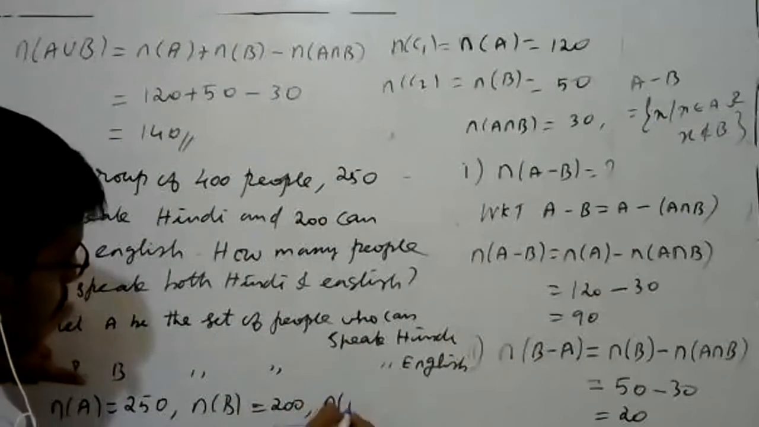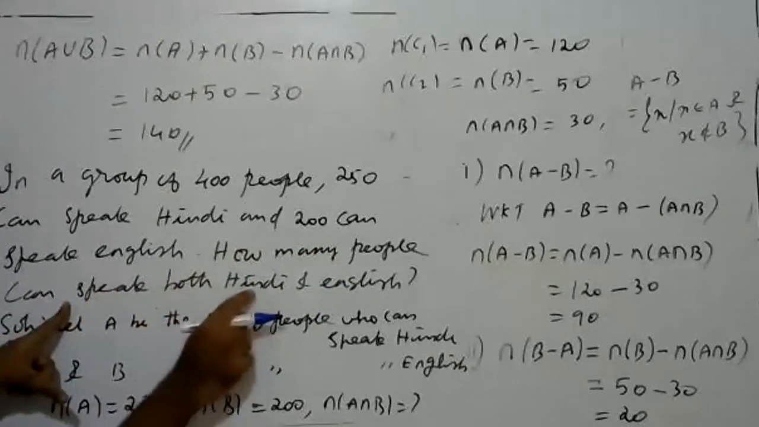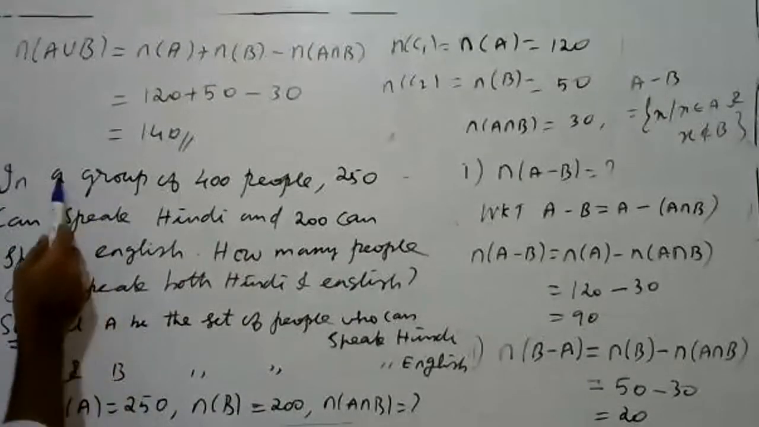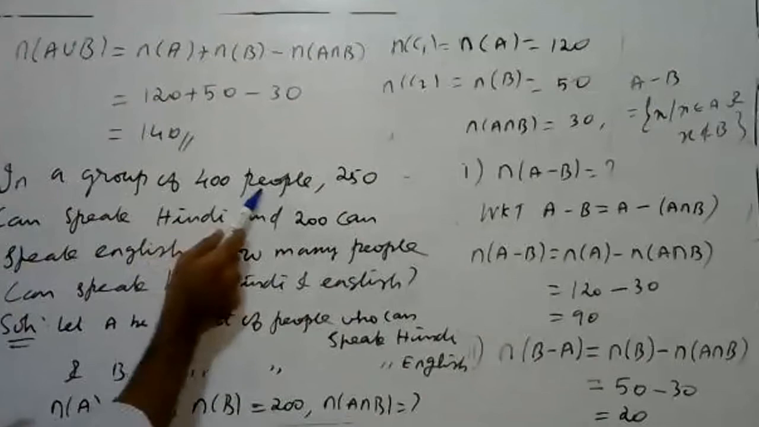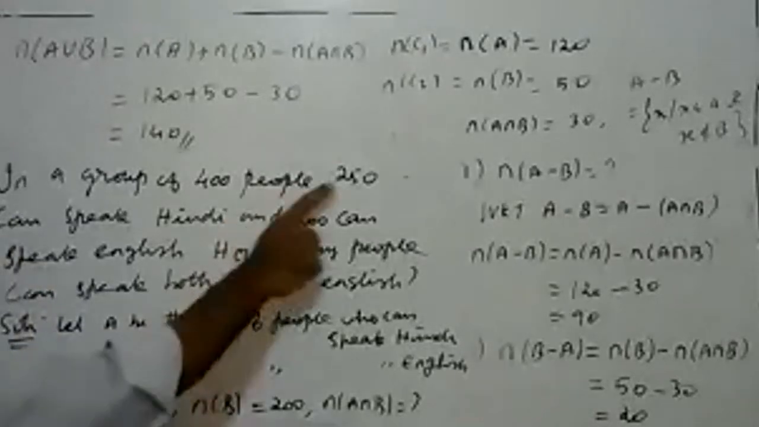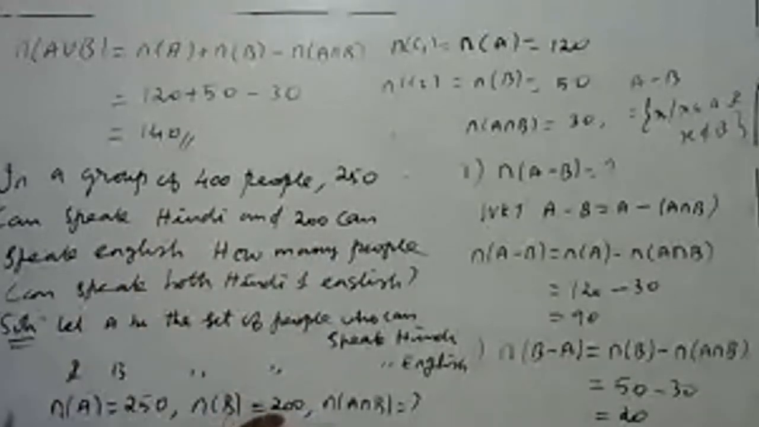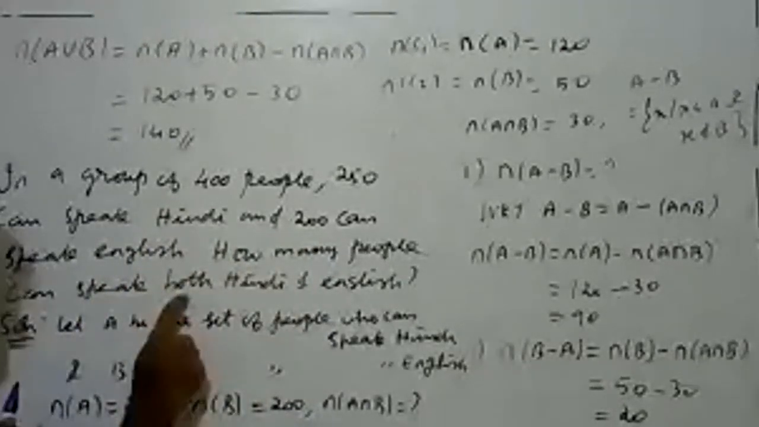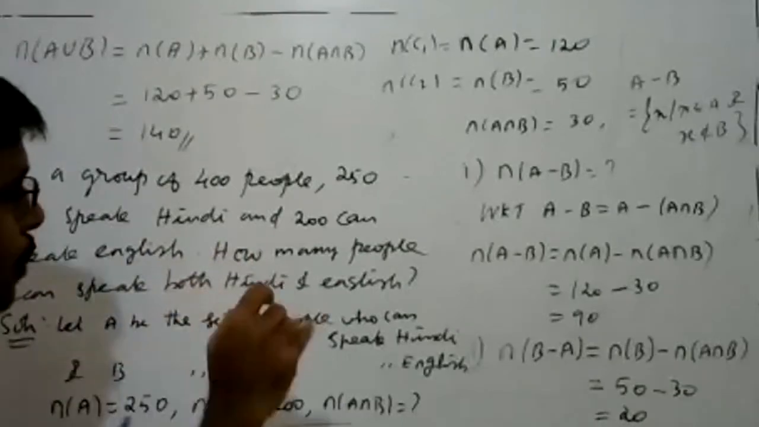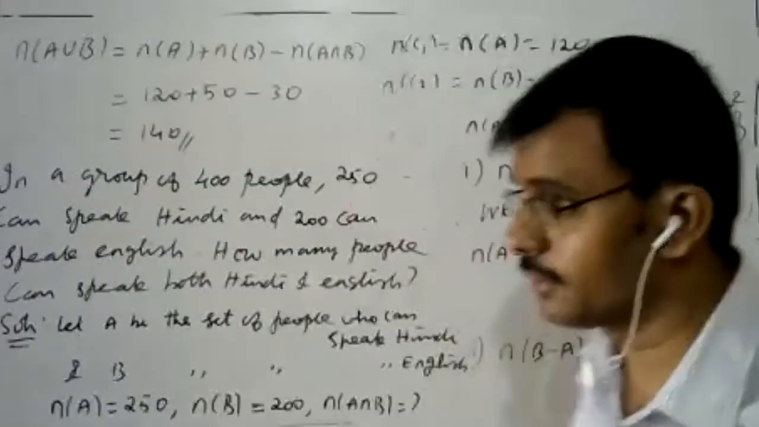The question is, N of A intersection B is what? How many people can speak both Hindi and English? Please try to understand the problem. In a group of 400 people, 250 can speak Hindi and 200 can speak English. How many people can speak both? Both means intersection. Or, at least, means union, right? So then how to find out the answer?